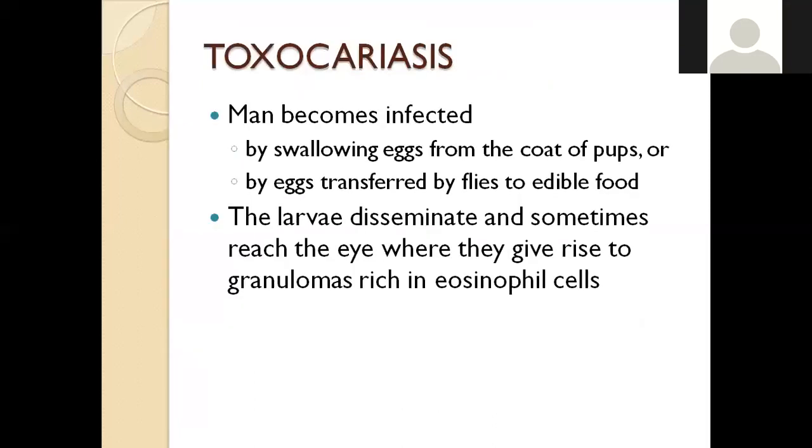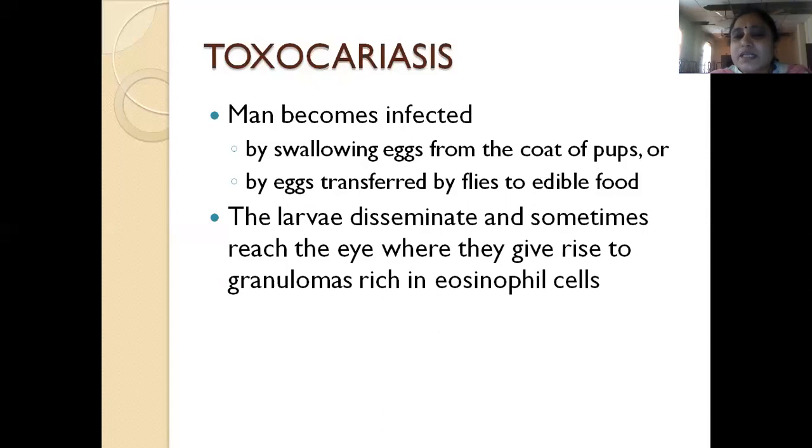So how does the man become infected? By swallowing eggs from the coat of the pups. Whenever there are any pups in the house, or you are working with pups and cats, the children usually are affected. They swallow the eggs from the coat of the pups. The eggs can also be transferred by flies to edible food. Either way, the man can be affected.